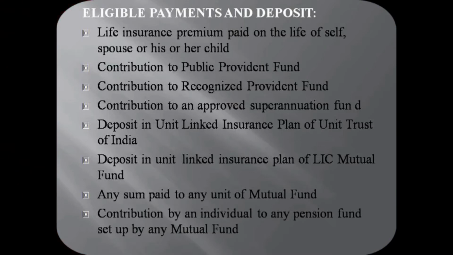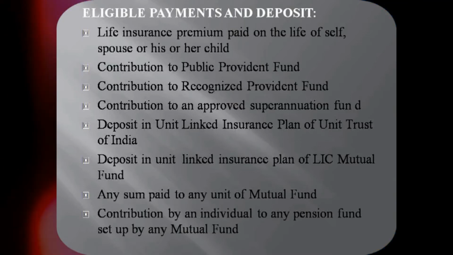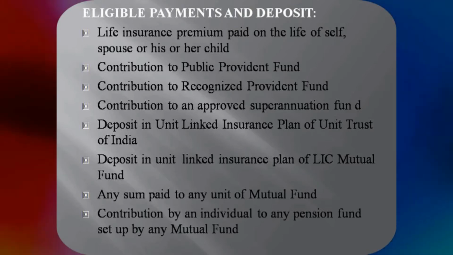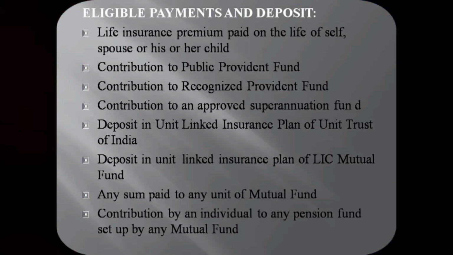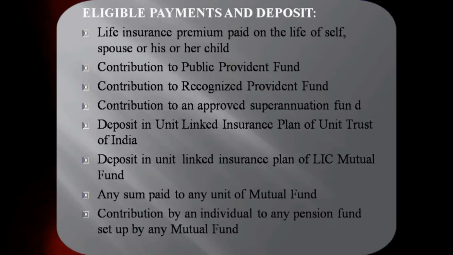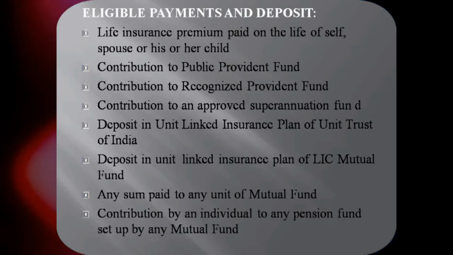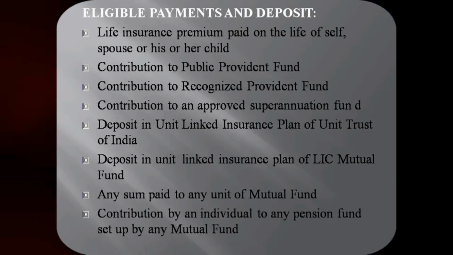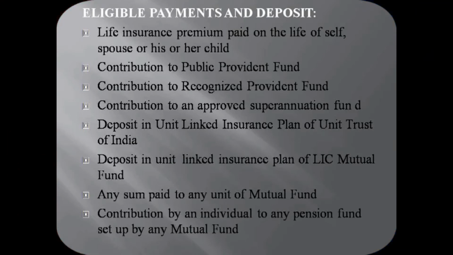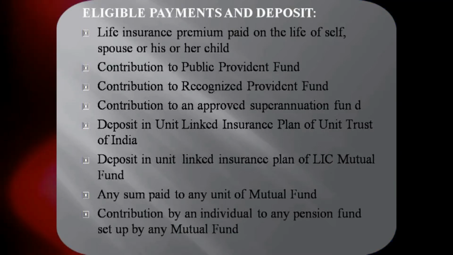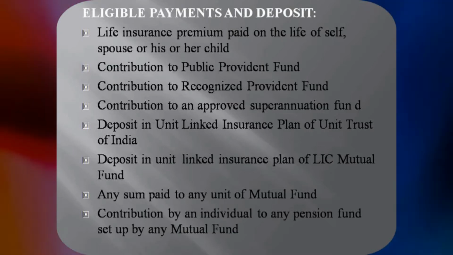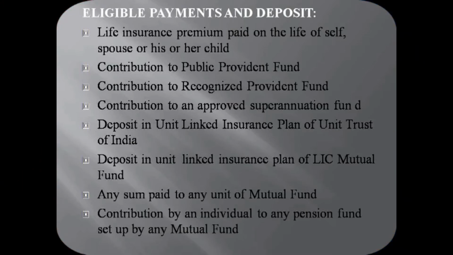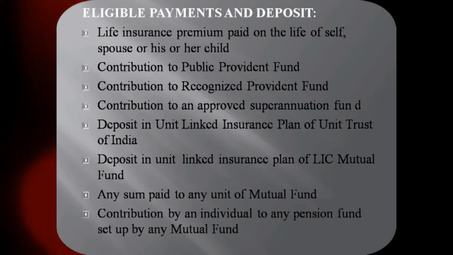If I am going to have deduction under section 80C, I can have the LIC premium paid on my life, my husband, my child, like that. The next one is any contribution towards provident fund. That is public provident fund, recognized provident fund or superannuation fund. If I have made any contribution or any deposit towards these things, that also can be claimed under section 80C. And next one is any deposits in the units of UTI and LIC mutual fund. In such case also, I am eligible to have deduction under section 80C.